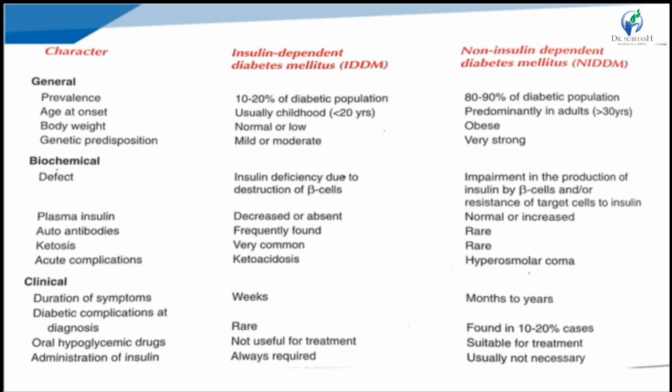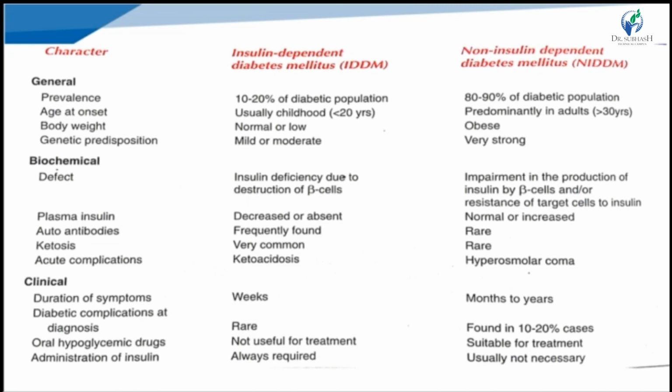For prevalence, worldwide 10 to 20% of the diabetic population suffer from IDDM, whereas 80 to 90% suffer from NIDDM. Below 20 years, usually in childhood, people suffer from type 1 diabetes, and above 35 years from type 2 diabetes.